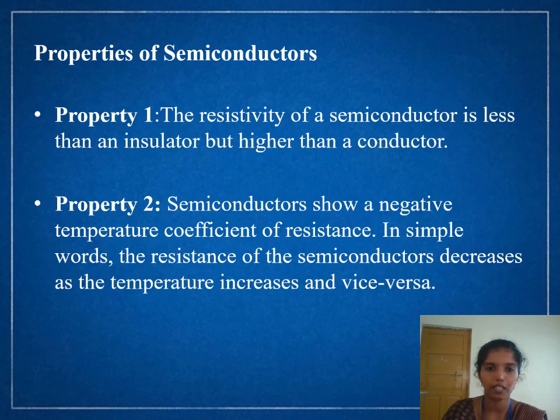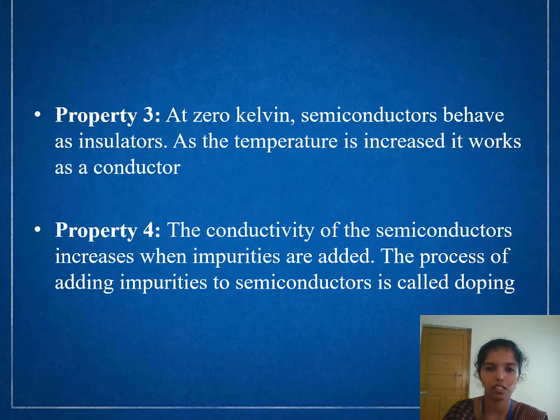Properties of semiconductors. Property 1. The resistivity of a semiconductor is less than an insulator but higher than a conductor. Property 2. Semiconductors show a negative temperature coefficient of resistance. In simple words, the resistance of the semiconductor decreases as the temperature increases. Property 3. At 0 Kelvin temperature, the semiconductors behave as insulators. As the temperature is increased, it works as a conductor.